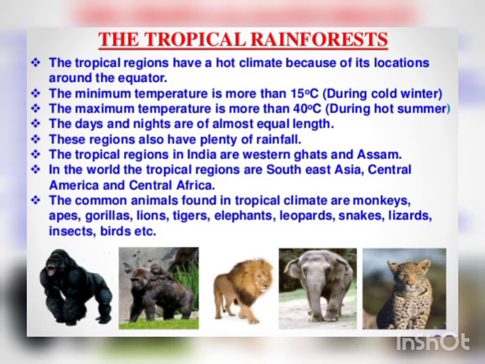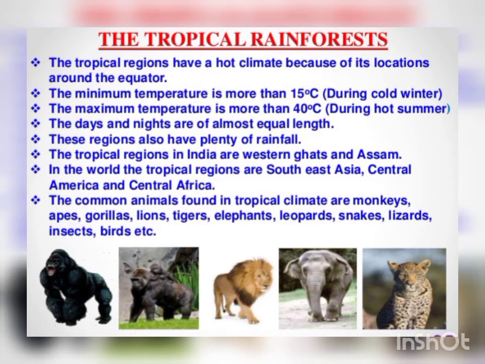Tropical regions in India are Western Ghats and Assam. Now Western Ghats, where our Goa lies, and most parts of India come under these climatic conditions. In the world, the tropical regions are Southeast Asia, where India is located, and Central America and Central Africa. These all parts come on the equator. You might have learned in geography.